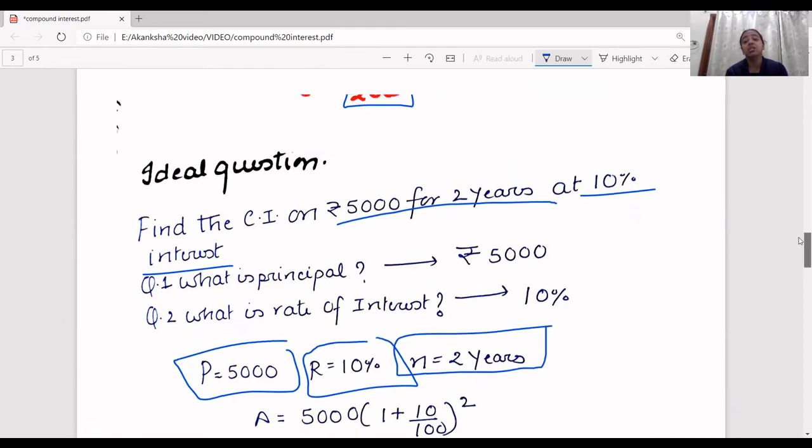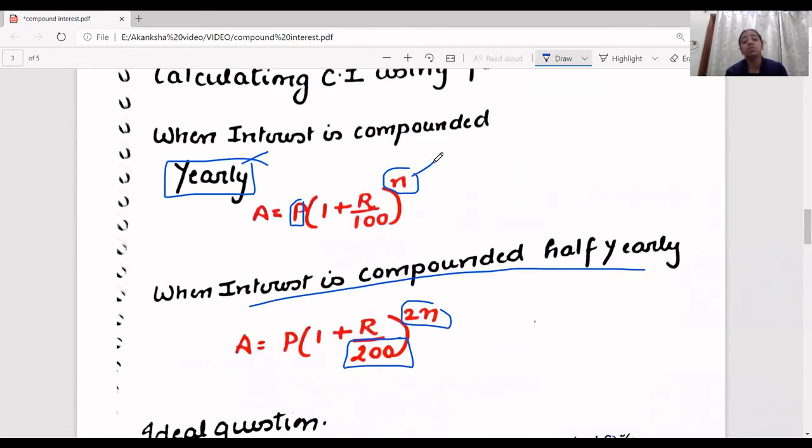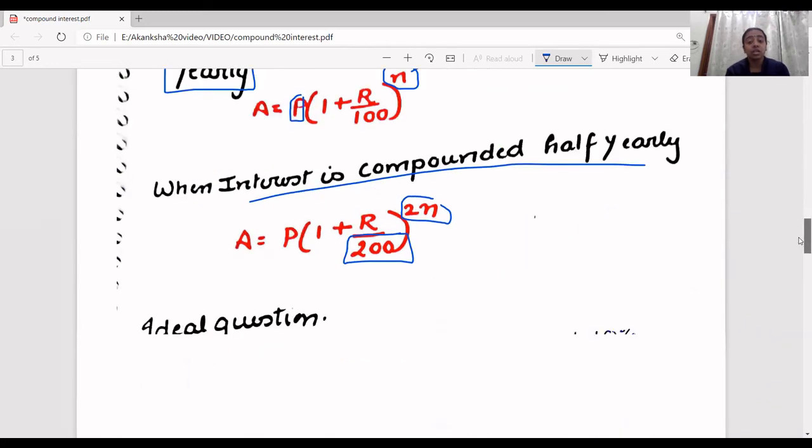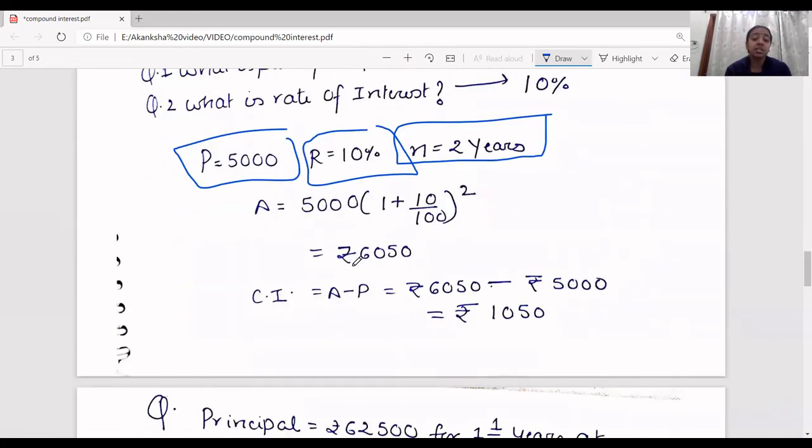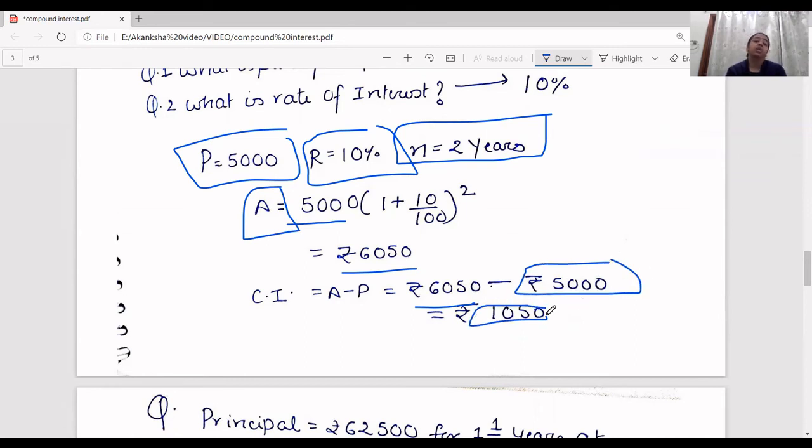N here was the time duration. So now let's see how we calculate it. 5,000 into the bracket 1 plus 10 upon 100 to the power 2. Now when you solve this, you get the value as 6050. So this is your total amount which is earned. When you subtract 5,000 from it, you get the compound interest. So compound interest is 1050.